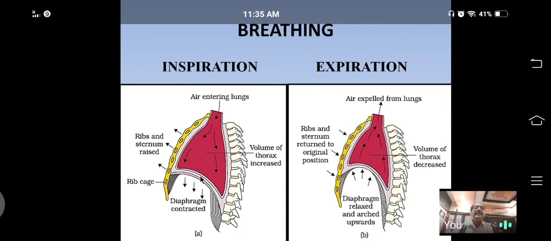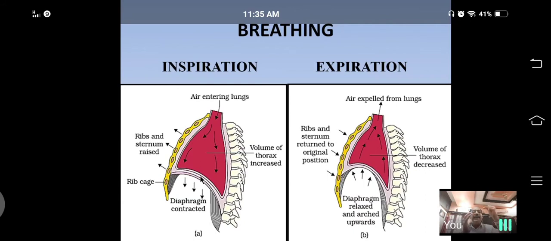As the lung is spongy and elastic, when that space is created, it becomes enlarged. The lung also enlarges. When the lung enlarges, the pressure within the lung, called pulmonary pressure, falls down. When lung size increases, what happens?